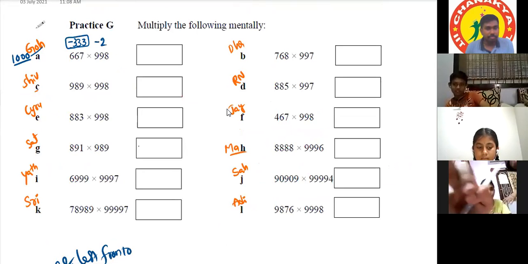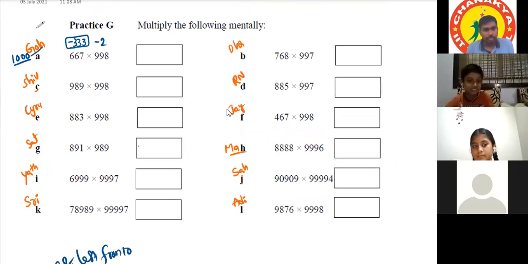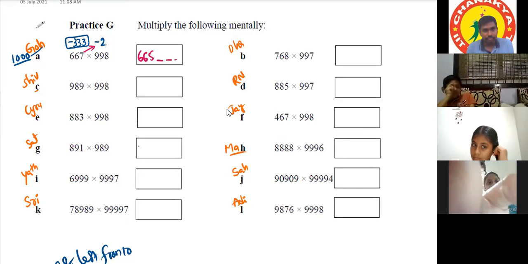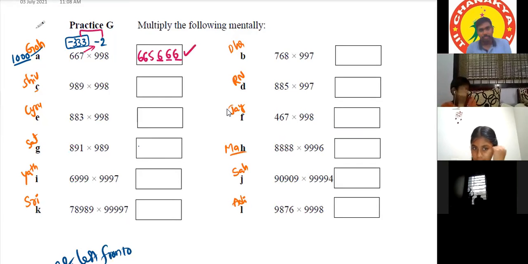Now 667 minus 2 is equal to 665. Then 333 into 2. Here you have to compulsorily mention the number of positions. We have to make 3 blanks because 1000 has 3 zeros. Now 333 into 2 is equal to 666. That's all. Very good.